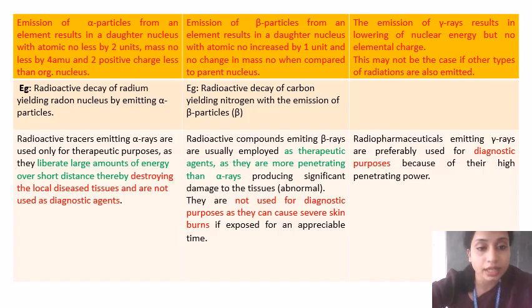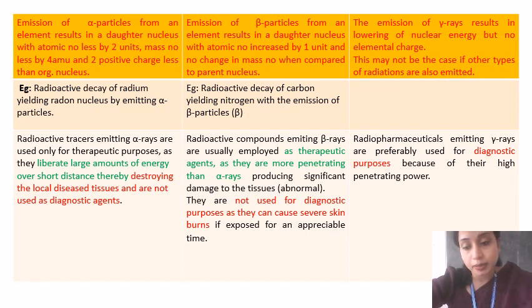Radioactive tracers emitting alpha rays are used only for therapeutic purposes, as they liberate a large amount of energy over short distances, thereby destroying the local diseased tissues, and are not used as diagnostic agents. As I said earlier, alpha particles have the least penetrating capacity and greatest ionizing capacity, meaning they can cause mutations or destruction of living tissue. Since they cause destruction of the living tissue, they cannot be used for diagnostic purposes.